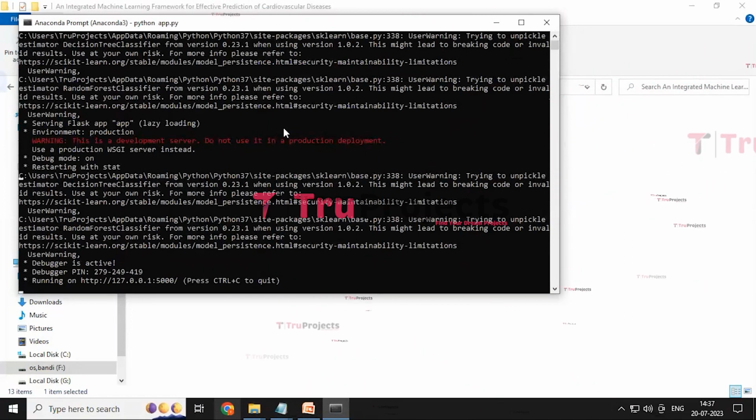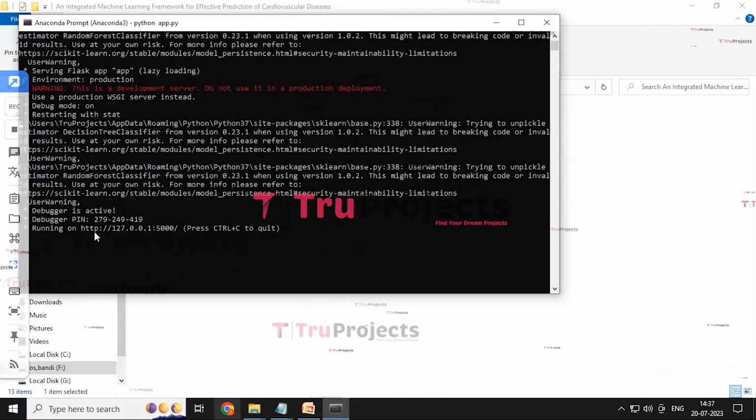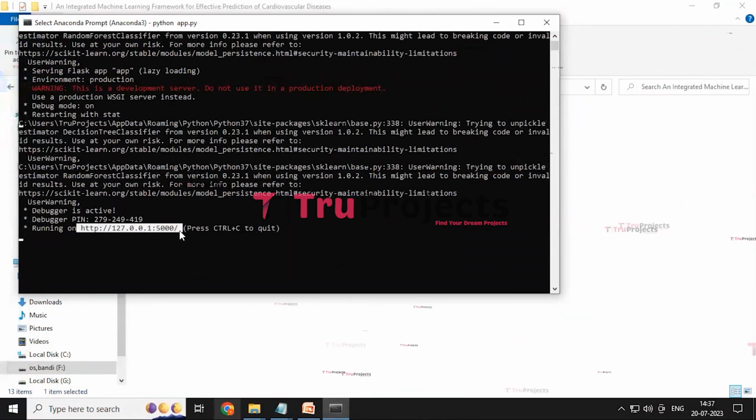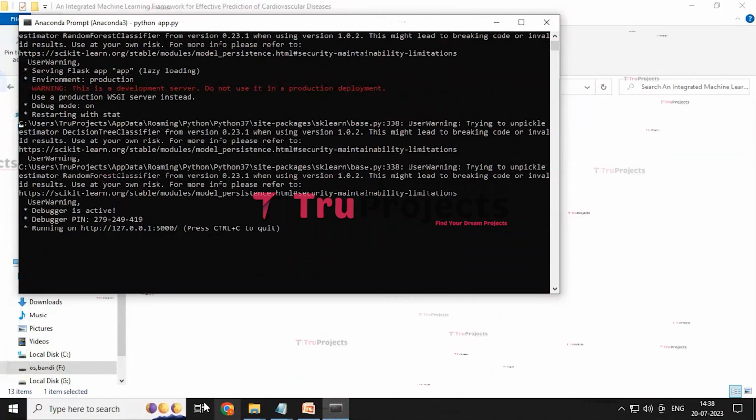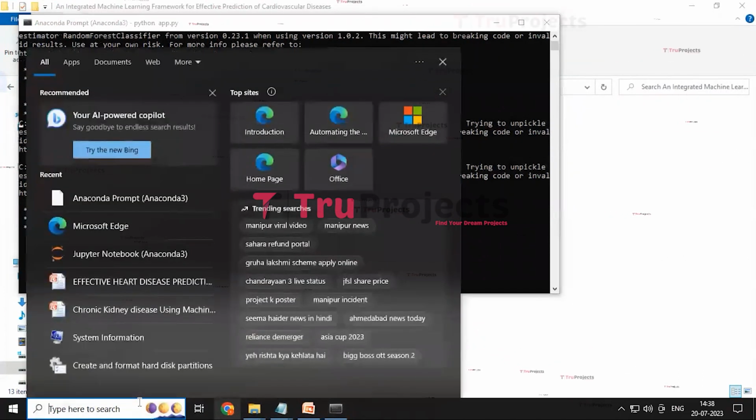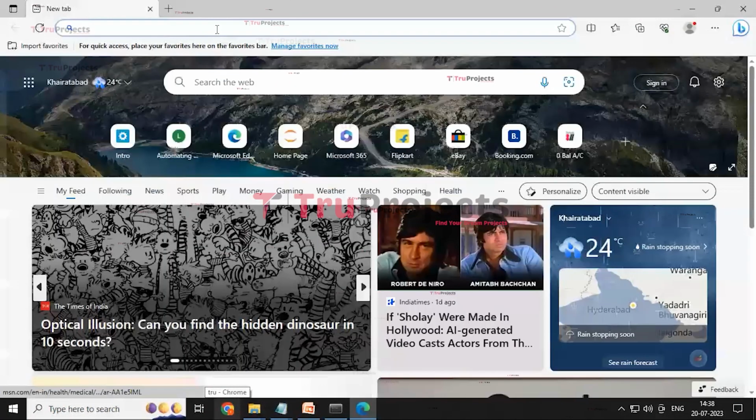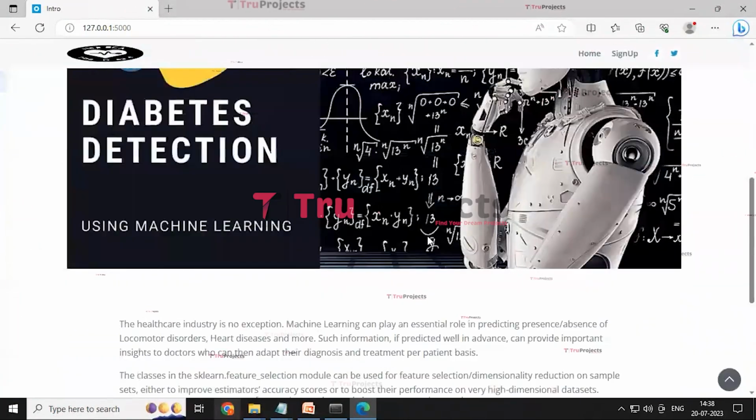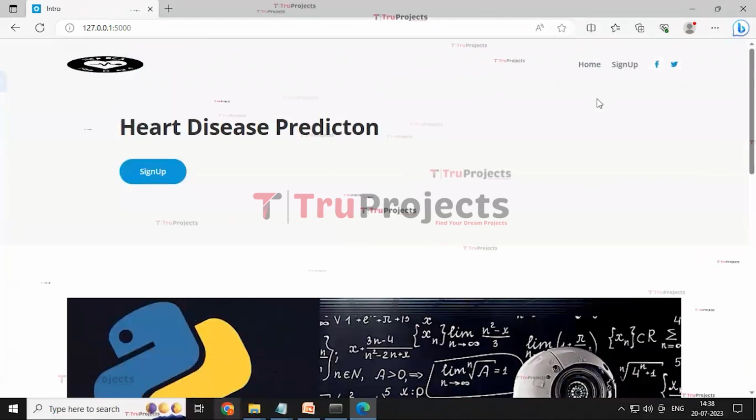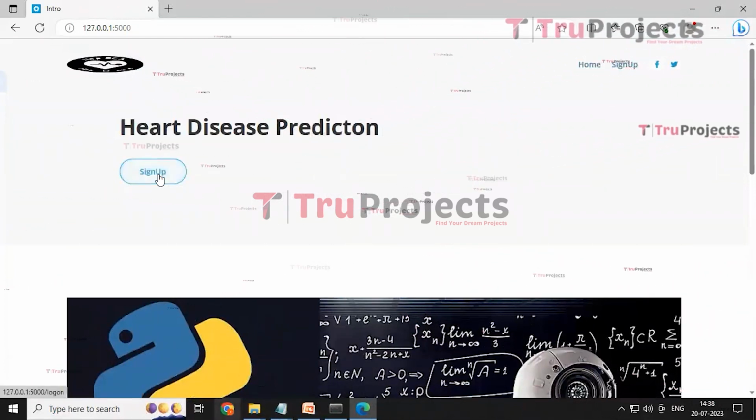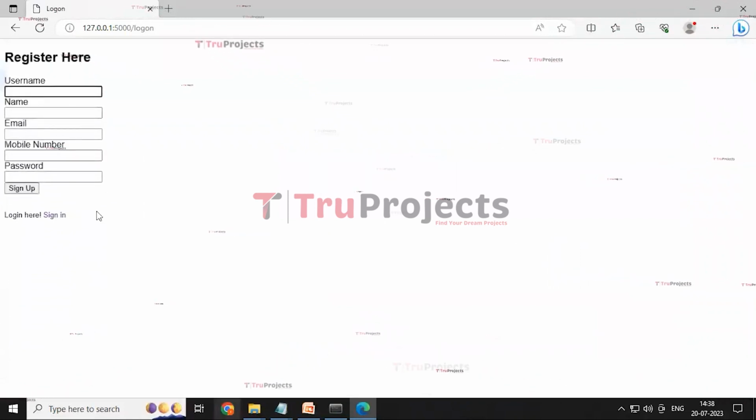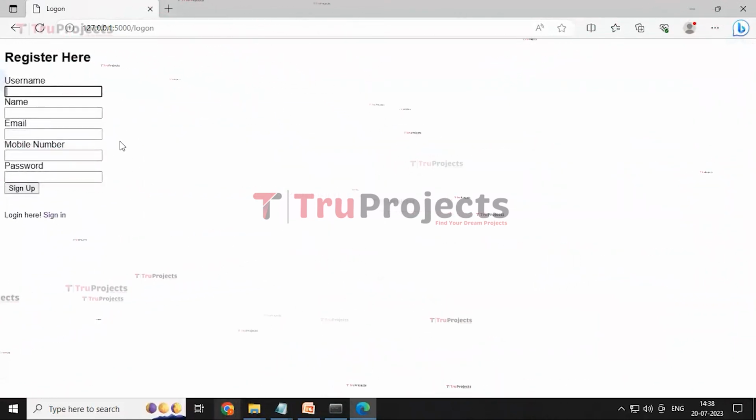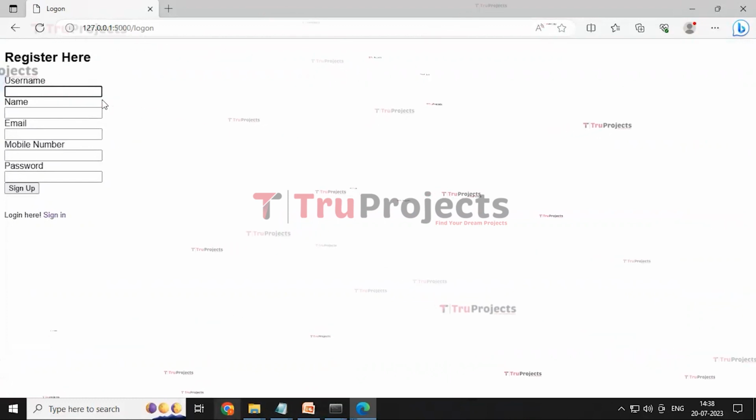The Flask framework will host the application locally at the default address like this, and we need to copy this local link and paste it in any web browser of our choice. And I'm opening Microsoft Edge and pasting this local link and then clicking the enter button, and here is the home page of this project, and we can see the home button and sign up button too. Click on the sign up button. Here it redirected to this register page containing the details within it.